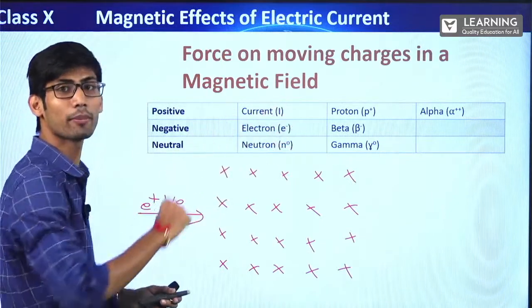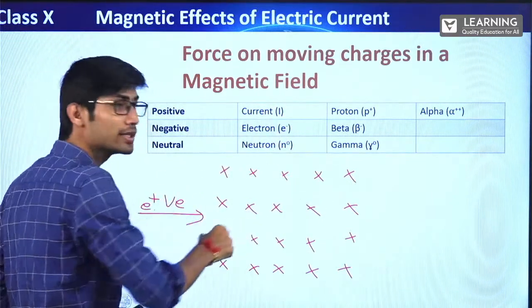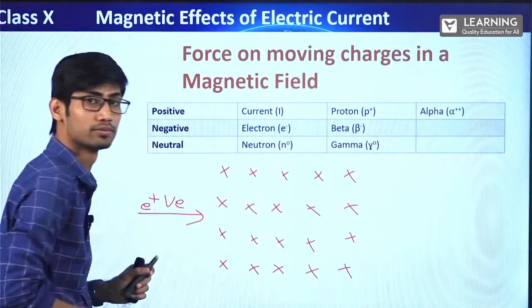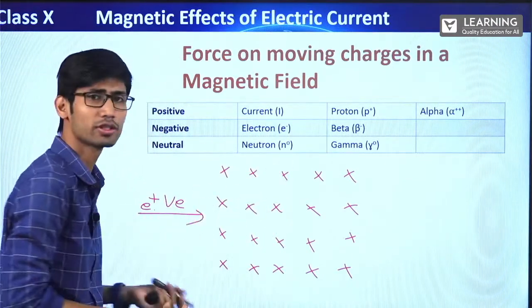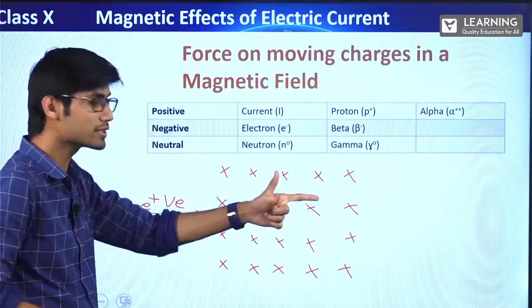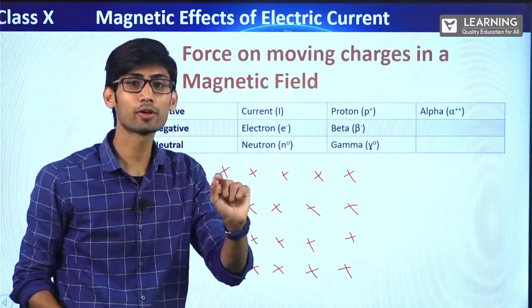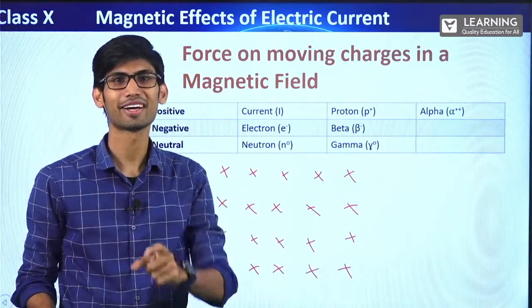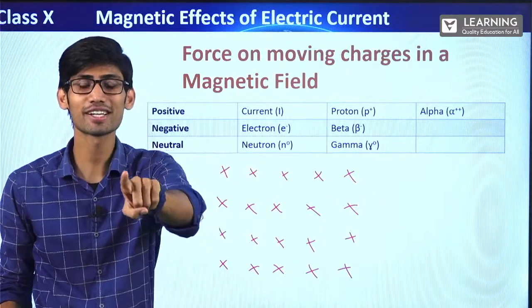What will happen? The moment I throw this inside, there is a force that I have put on this. Now this is going inside, or let's say it is going with a constant velocity, doesn't matter. If it is going inside, the direction of this positive charge is this, and the direction of positive charge and the direction of current is same. Yes or no? The direction of positive charge and the direction of current is same.